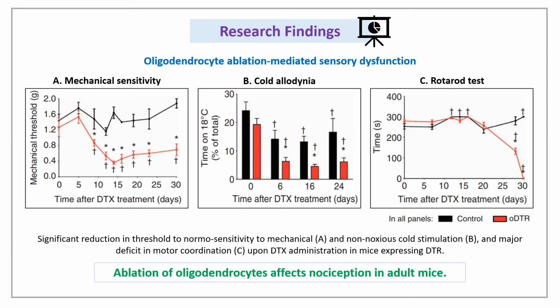This led to significant sensory dysfunction as observed here. We can see a sharp decline in the threshold to mechanical and non-noxious cold stimuli setting in at about 5 to 6 days post-DTX injections in transgenic mice compared to the control group. We can also see a drop in the motor coordination 20 days post-DTX injection. It progresses significantly for the next 10 days. These results show that ablation of oligodendrocytes affects nociception in adult mice.